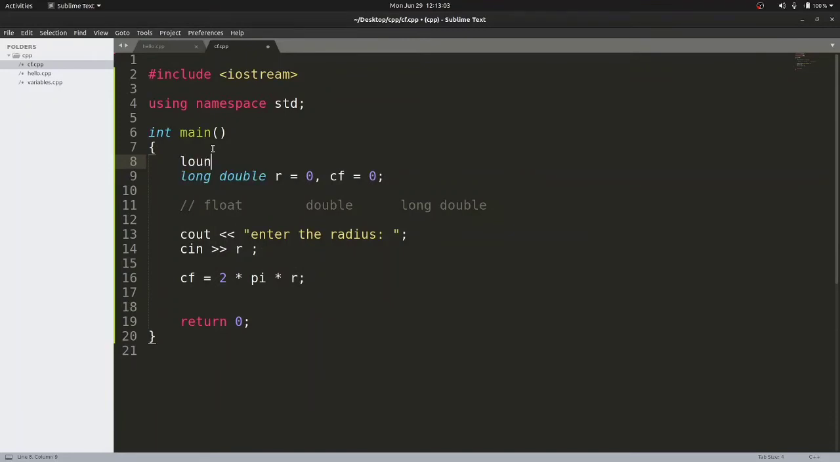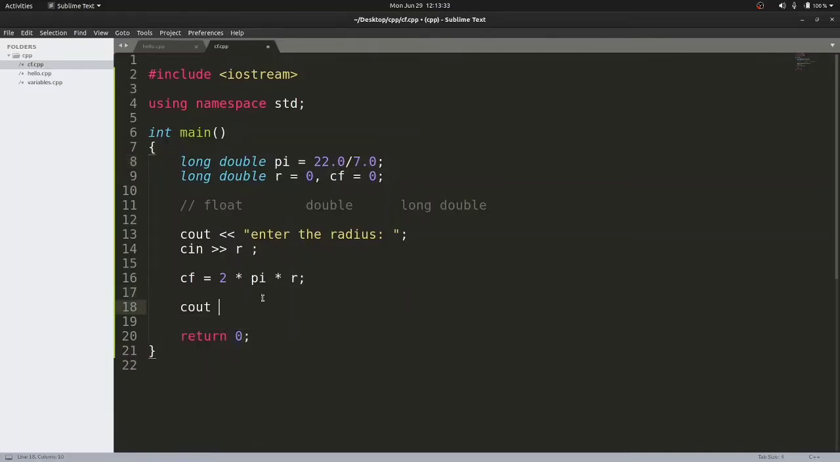So I will take a variable again, long double, because pi is also a real number. So long double pi equals, let's say, 22 by 7. It is better practice to put .0, because if you write simply 22 by 7, C++ will treat that number as an integer value, right? In order to treat it as floating point numbers, you need to provide .0 after the numbers that you are dealing with, right?